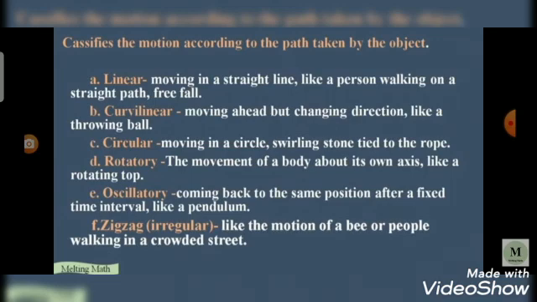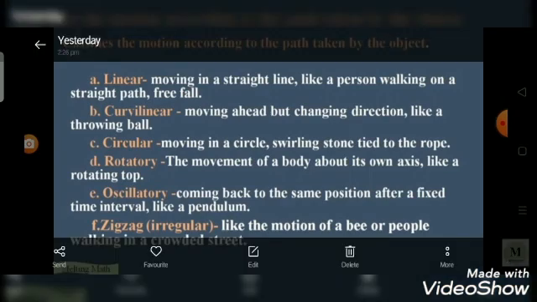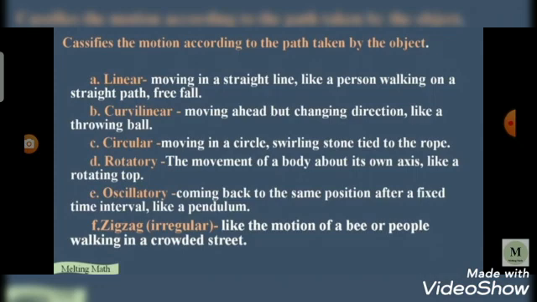The next one is the rotatory motion. The movement of a body about its own axis is the rotatory motion. A rotating top is the example for the rotatory motion.